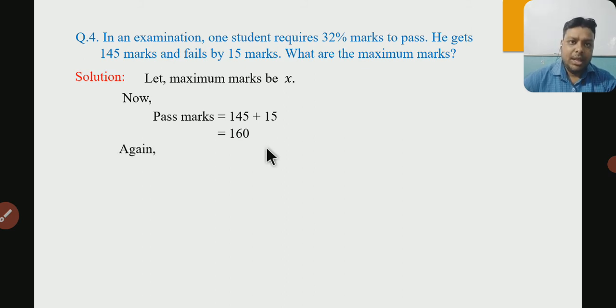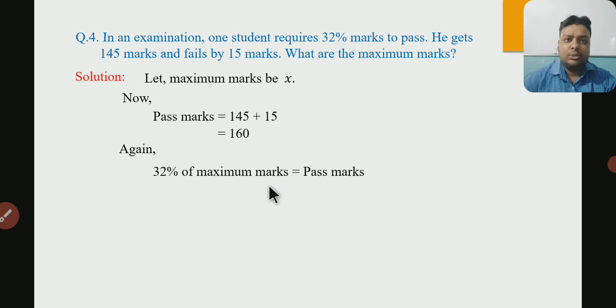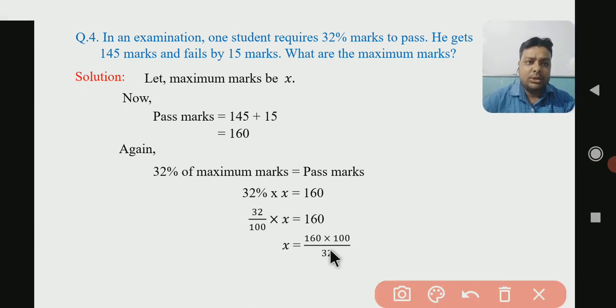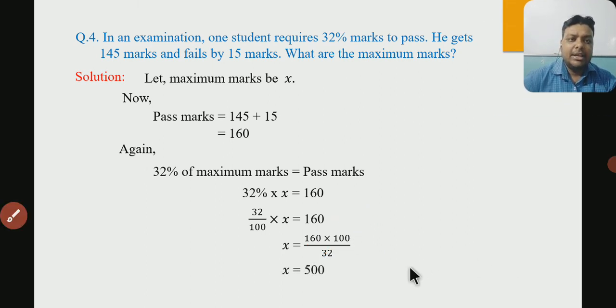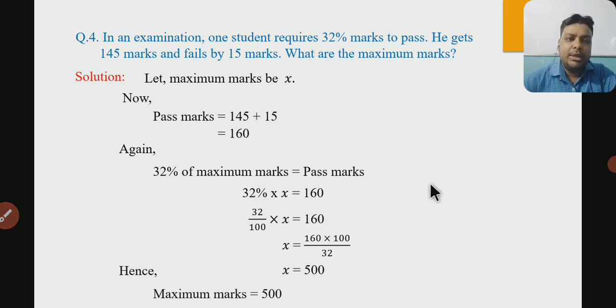Now again, if you multiply the passing percentage into the total marks, we will get the pass mark. That will be the equation. So 32% of X equals 160. It means 32 by 100 into X equals 160. 100 and 32 will go that side. So now you can see 32 ones are 32 and 32 fives are 160, and 5 into 100 will be 500. So the value of X will be 500, and it will be the maximum marks. So hence we can say maximum marks will be 500. So I hope that you all have understood, students.